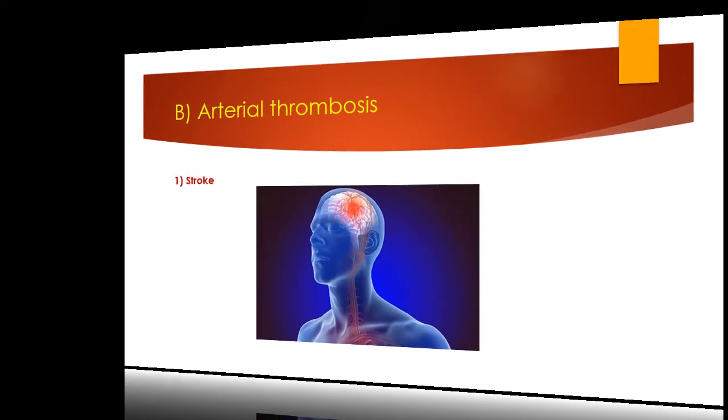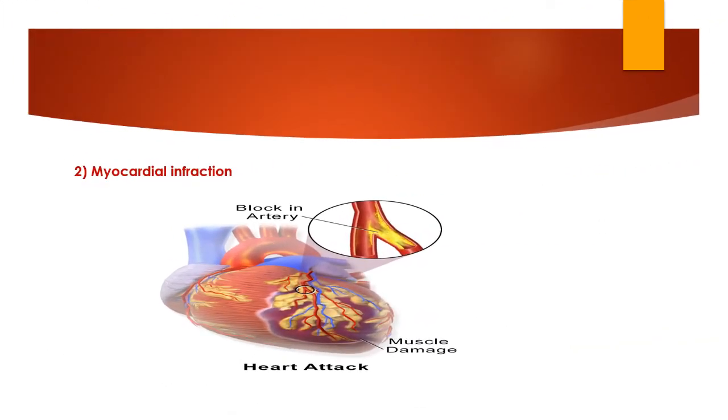Then myocardial infarction. In arterial thrombosis, the thrombus forms in an artery, and in venous thrombosis, the thrombus forms in a vein.